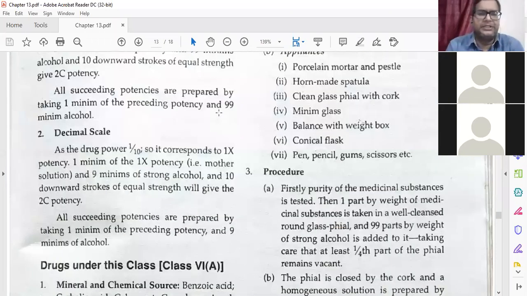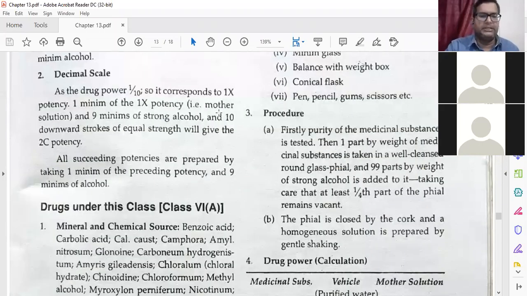All succeeding potencies are prepared by taking 1 minim of the preceding potency. Then for the decimal scale, again the same procedure. The drug strength is 1 by 10th, so the corresponding 1x potency will be there. 1 minim of 1x potency and 9 minims of the alcohol, then the second potency will be prepared.